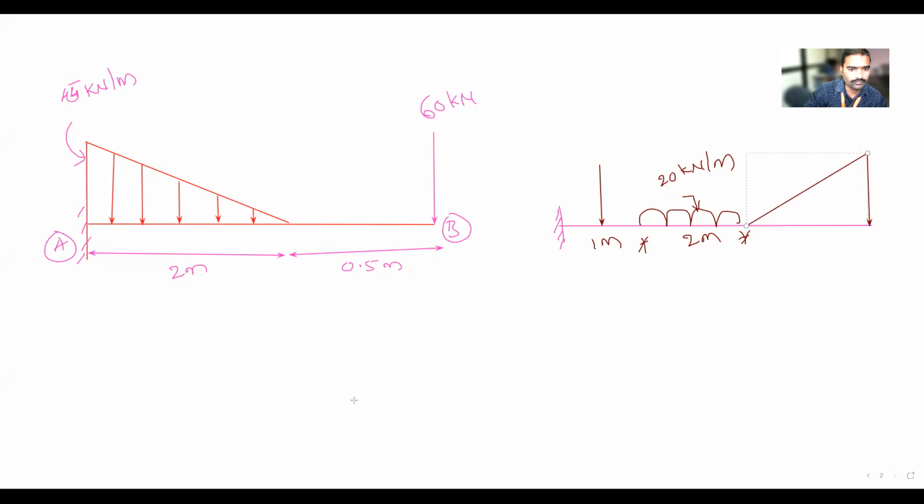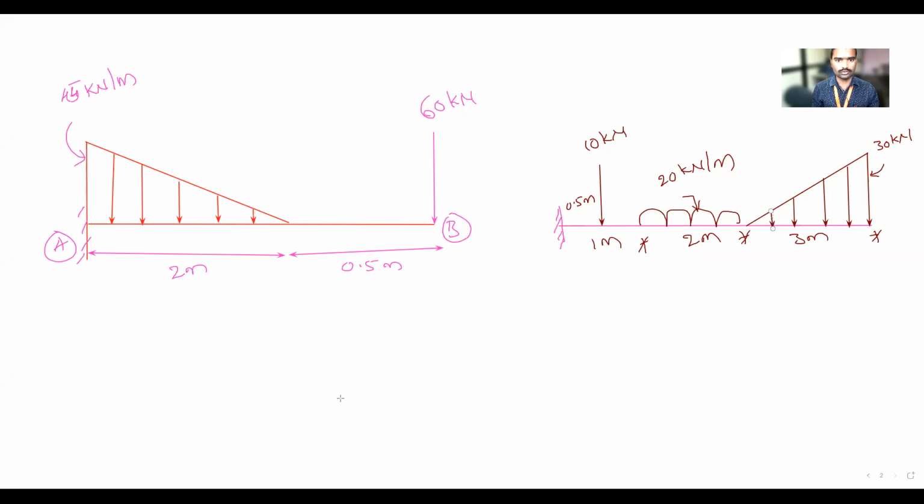Sir, is that 45? 45 unit. Yes, take this down. Okay, so this is a problem for homework.